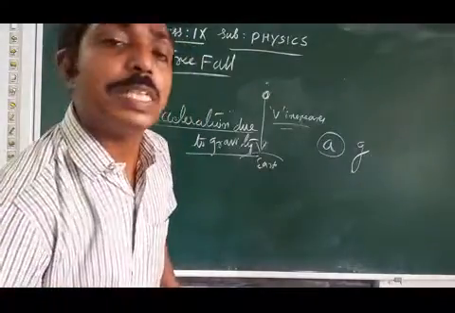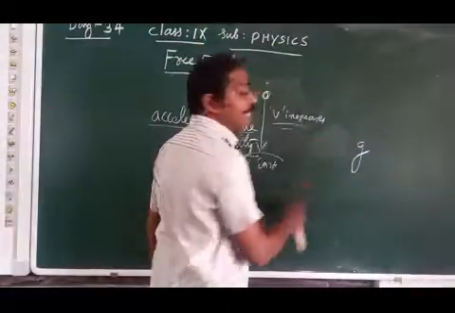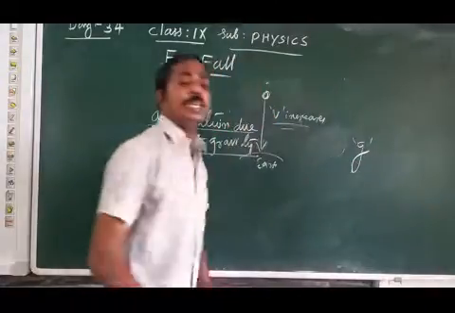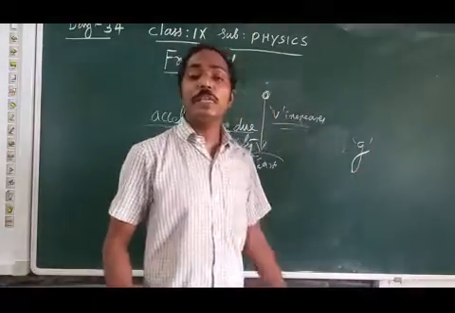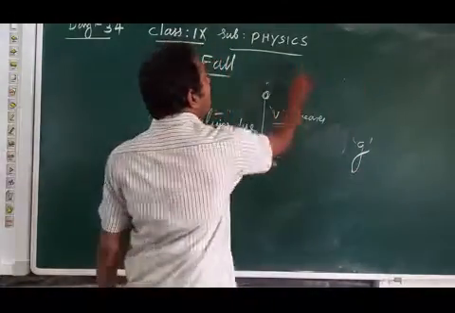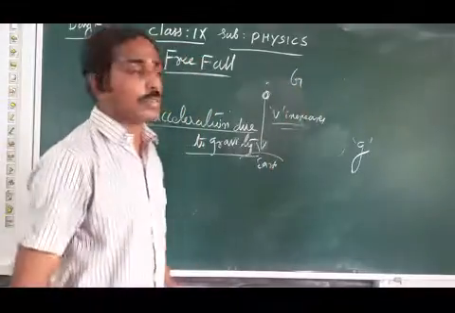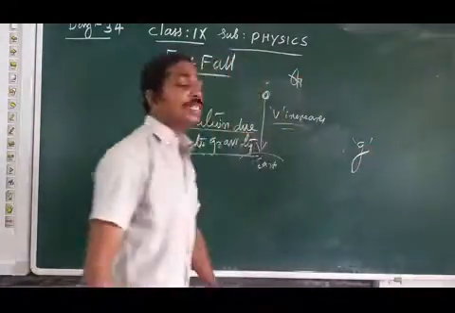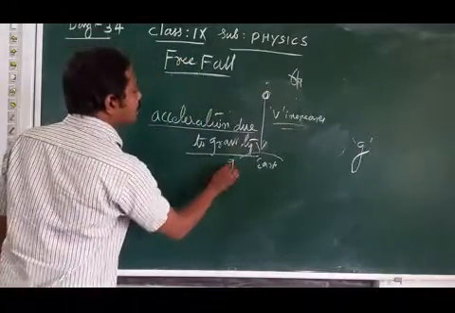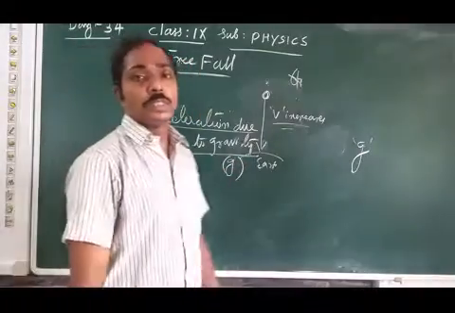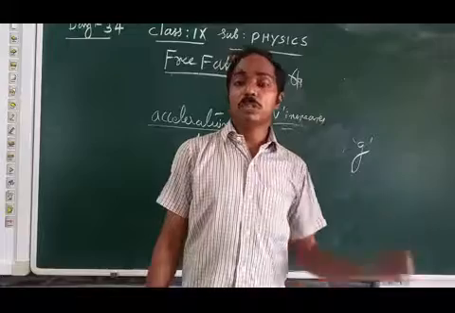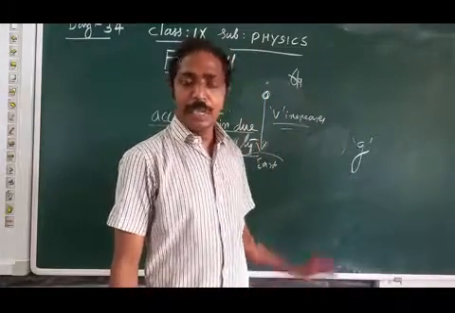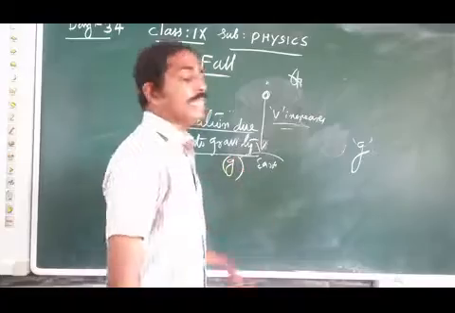But here acceleration is due to gravity, so we denote it with g. We already have capital G, the universal gravitational constant, so we use small letter g for acceleration due to gravity.